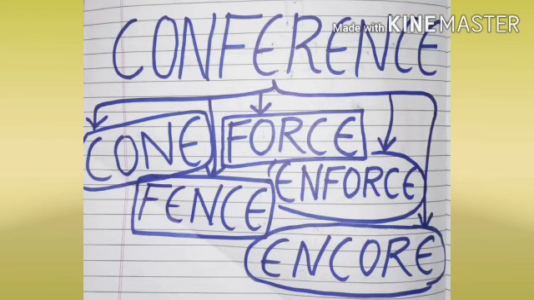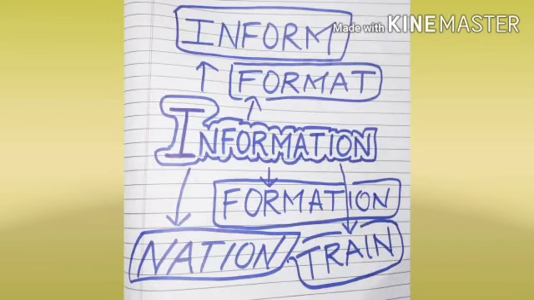Now the other word we are going to see is conference. From conference we can make the words cone, fence, force, enforce, and cure. Now for information we can make words like inform, information, nation, formation, formal, train.